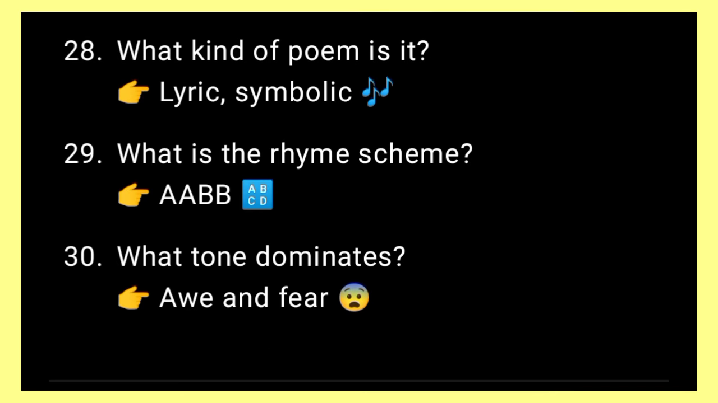Next, what kind of poem is it? It is a lyric and symbolical poem. Next, what is the rhyme scheme here? We find the rhyme scheme A, A, B, B. And next, what tone dominates here? Awe and fear. This is the tone that dominates here.